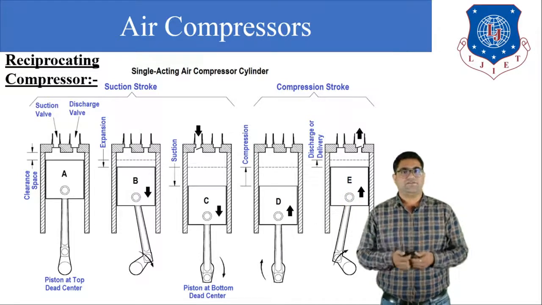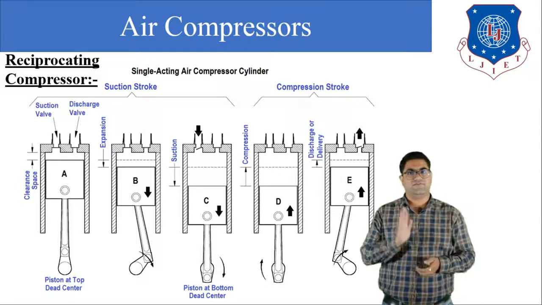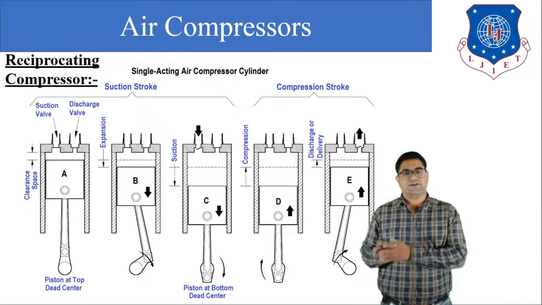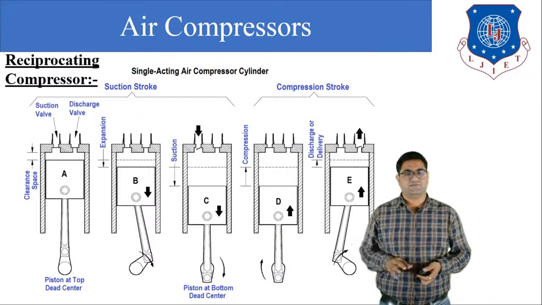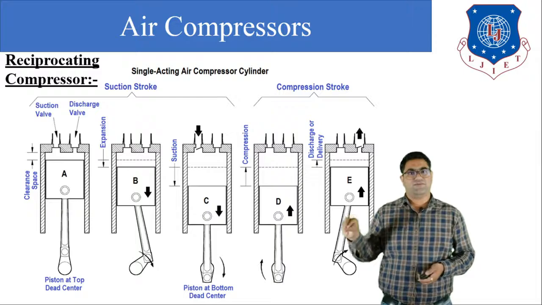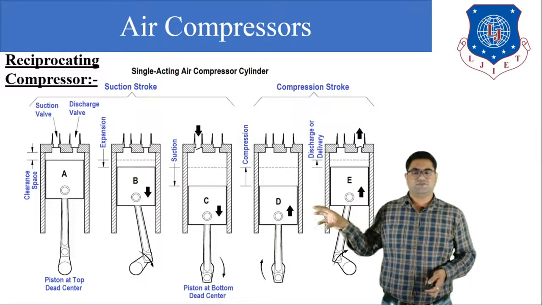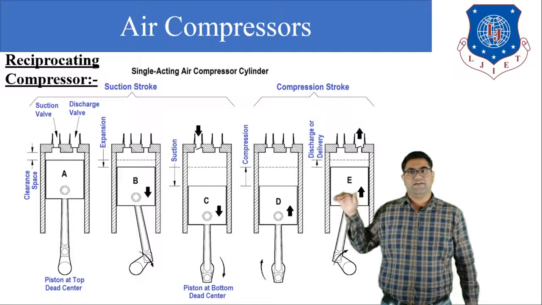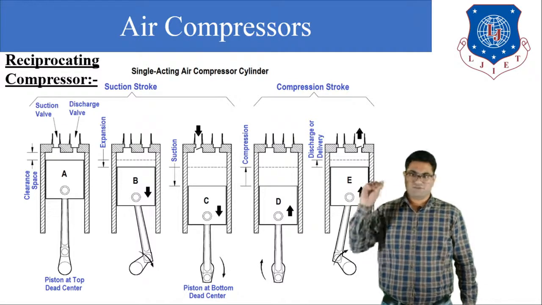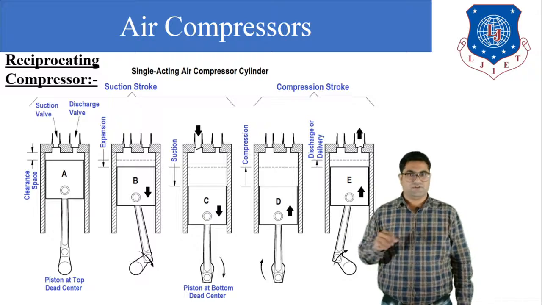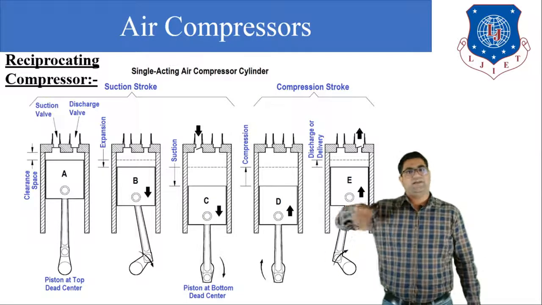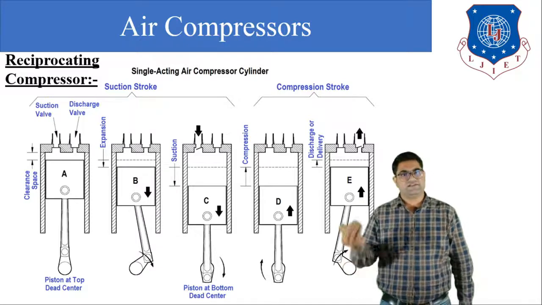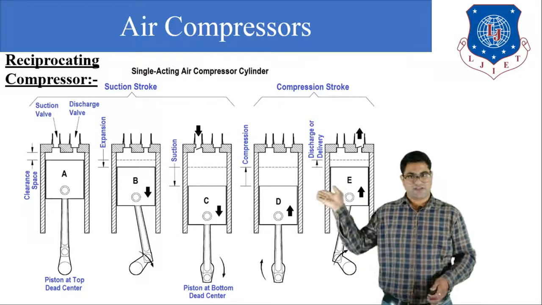Now here we have to calculate the work done for the air compressor. We will calculate the work done for two types. First is the compression without clearance. In that, we will assume that there is no clearance between the piston head and the cylinder head, so the clearance volume will be zero. That is our first assumption. And in the second type, we will calculate the work done when the clearance is present, so it is the real situation.